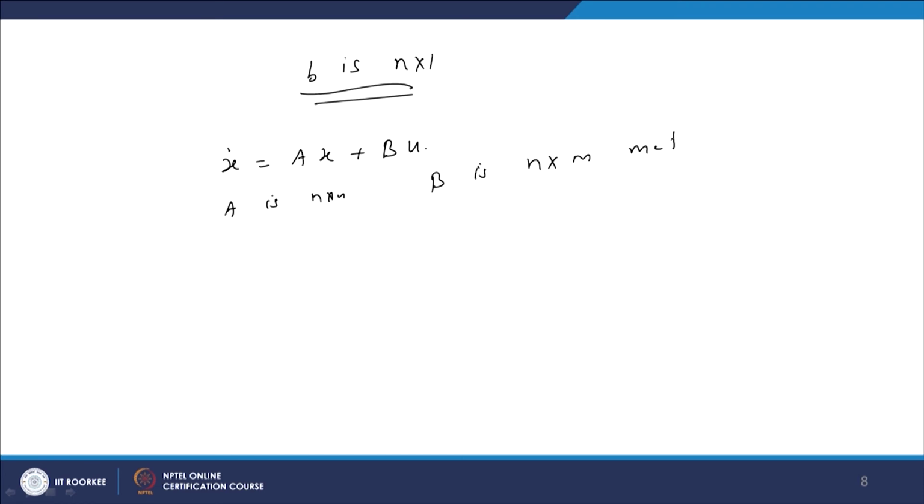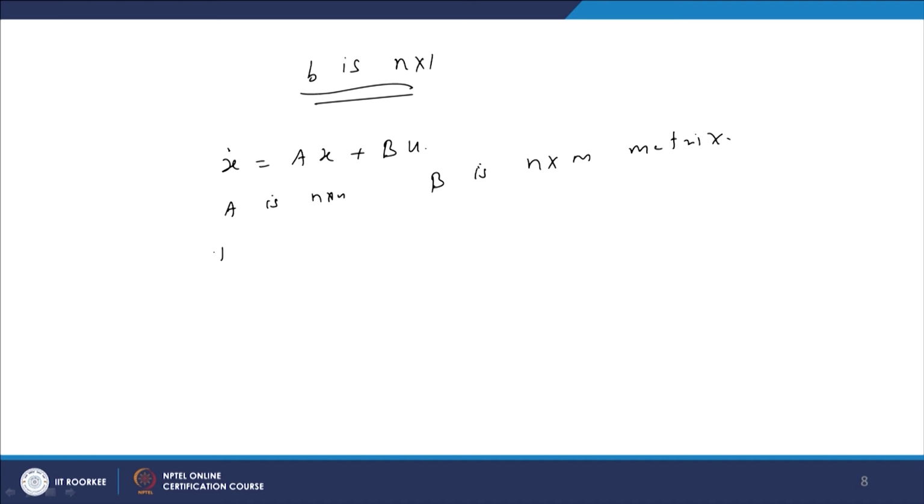So, in this lecture we have seen a demonstration of how to find the feedback control for the system where A is an n cross n matrix, but B is a column n cross 1 matrix. But the general case is we have to do a similar work for the general system where A is n cross n and B is an n cross m matrix. So, in this case how to find a feedback control.